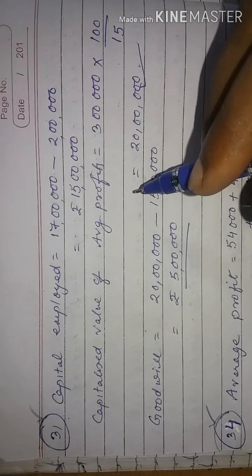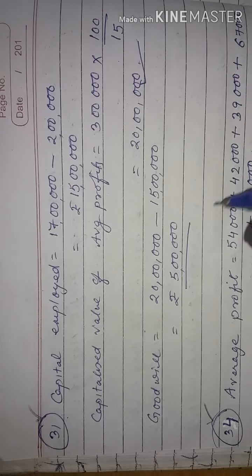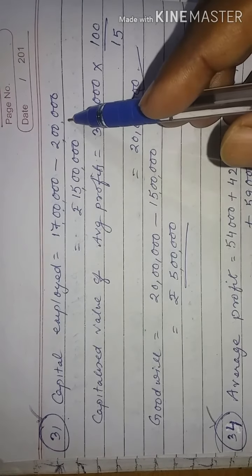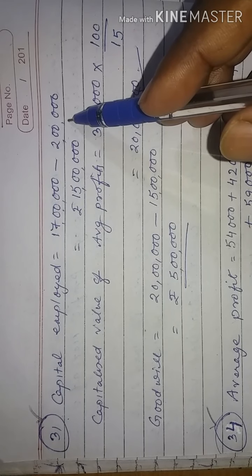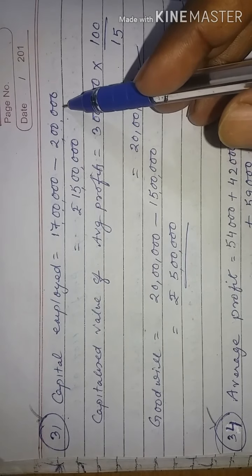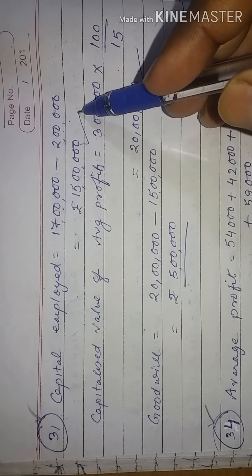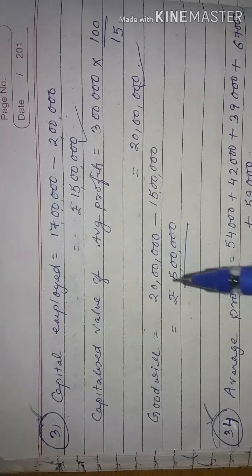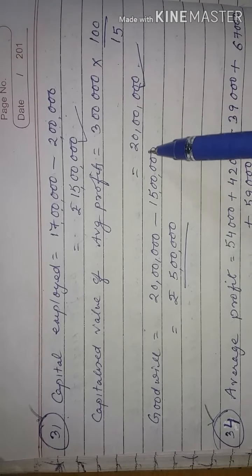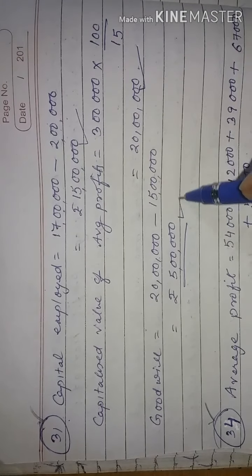Now we have to calculate capital employed. In this question, capital employed will be 17 lakh minus 2 lakh, because total assets is 17 lakh and liabilities is 2 lakh. Since it is not specified whether the liabilities are internal liabilities or outside liabilities, we will consider the entire liabilities to be outside liabilities. So 17 lakh minus 2 lakh is 15 lakh. This is the value of capital employed. Now using the formula, goodwill equals capitalized value of average profit, which is 20 lakh, minus capital employed, which is 15 lakh. The value of goodwill in this question is rupees 5 lakh.